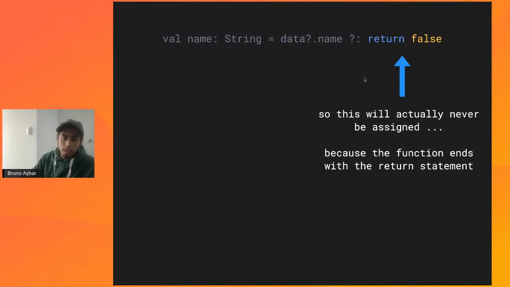Because we're ending the statement here with the return, all right? So this actually will never, ever get assigned to name, all right? Because execution stops there. And that is something very, very smart. I'm impressed by how they designed it, because this is all because of how the type system works and having this nothing type underneath the hood, all right?